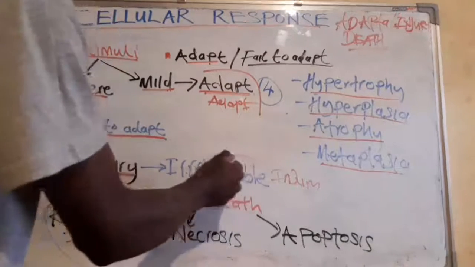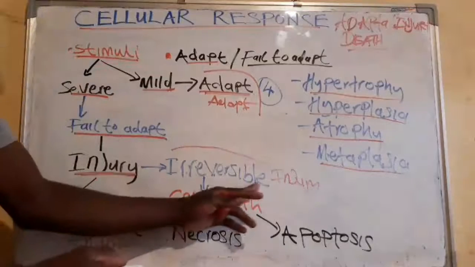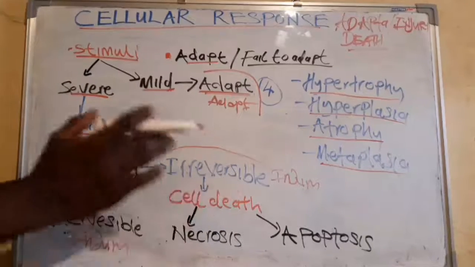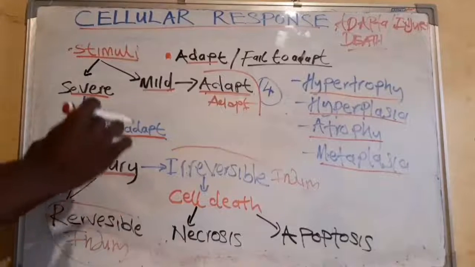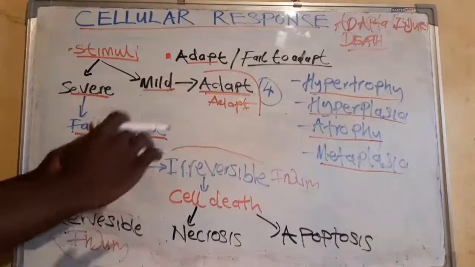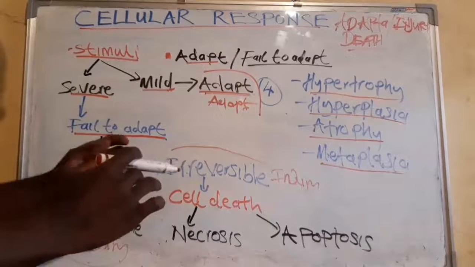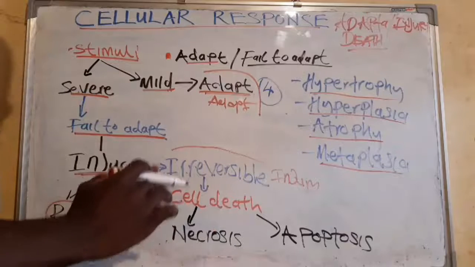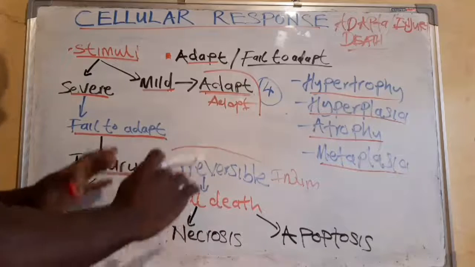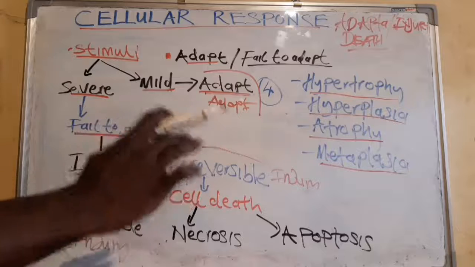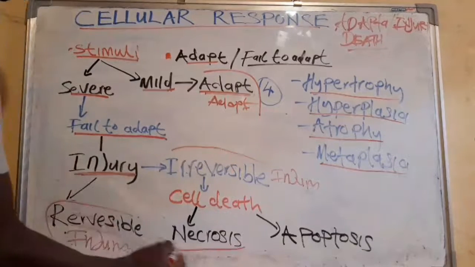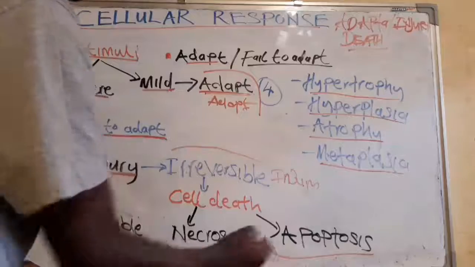But when the cell undergoes irreversible injury, the cell can't go back to its normal morphological state or its normal functioning state. As a result, the cell can die. Now, there are two types of cell death: necrosis and apoptosis.